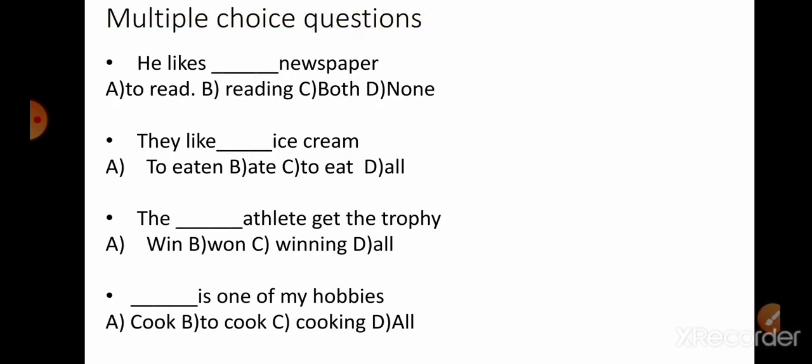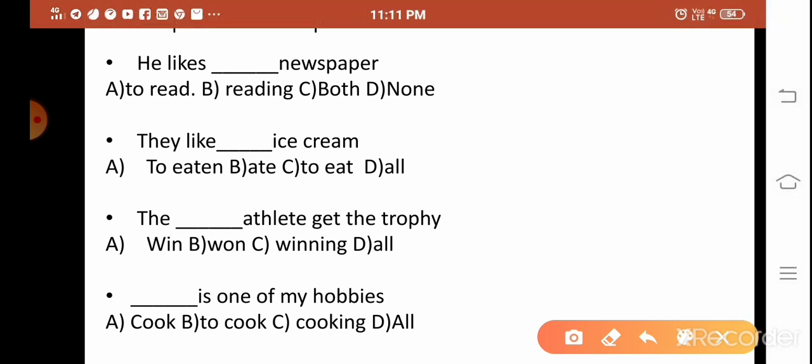You have multiple choice questions to be filled, and these are based on the finite or non-finite verbs. So we'll see how many marks you're going to get in this. He likes dash newspaper. What should come? So have an answer in your mind. When I answer that, your answer should match with mine. To read. Reading. Both. None. He likes to read newspaper. He likes reading newspaper. What should come here?